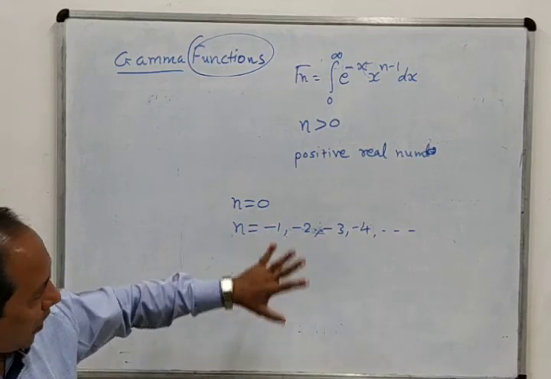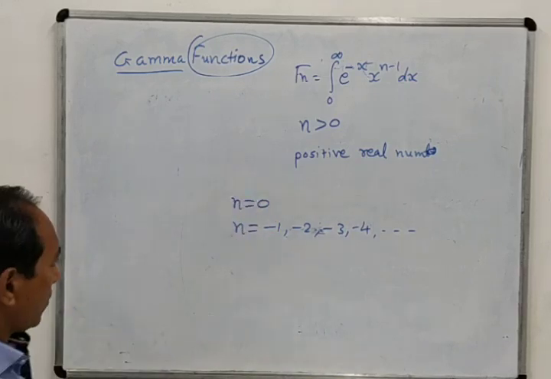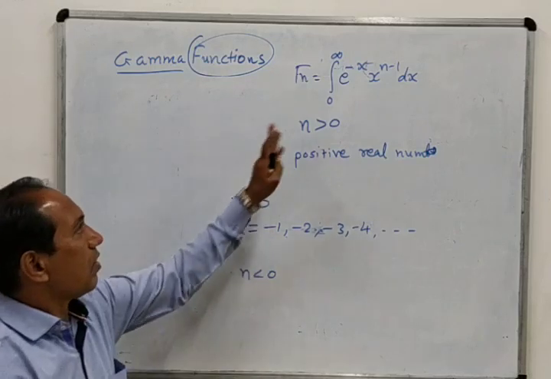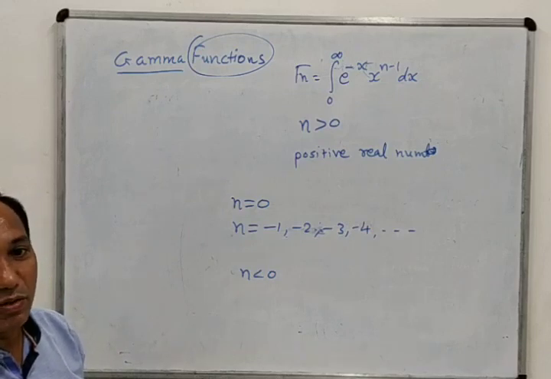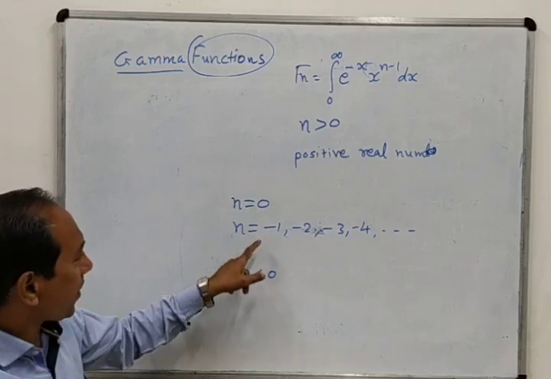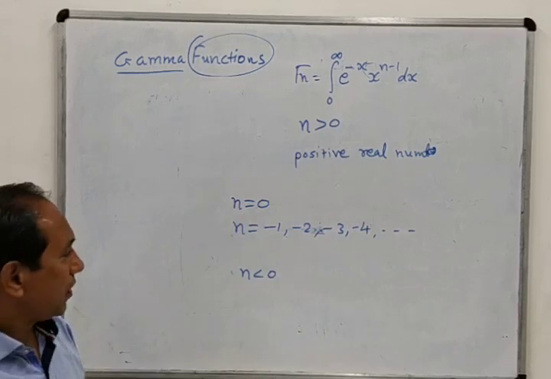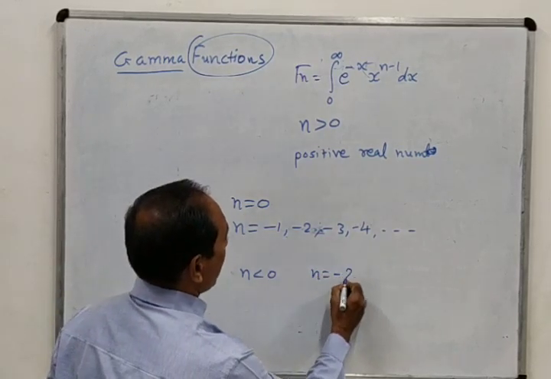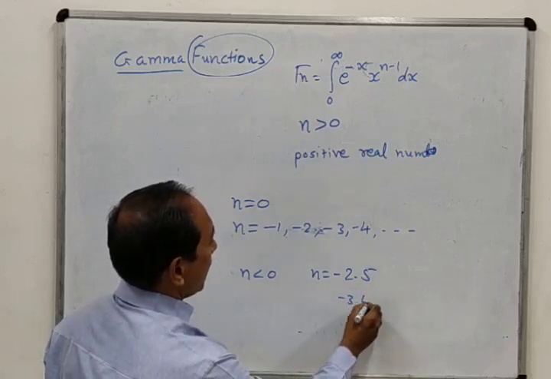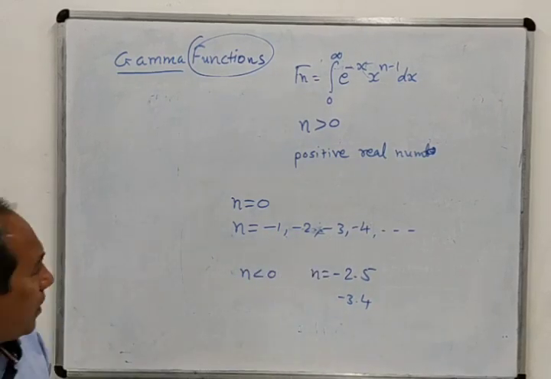But further in our study we will see that for negative numbers and non-integers we can have the values of gamma n, but we will make use of another formula to find them. It is not defined for -1, -2, -3, -4, 0, etc. Yes, we can find the values for n equal to -2.5 or -2.3, like this. Okay, but at n equal to -1, -2, -3 we cannot find the values.